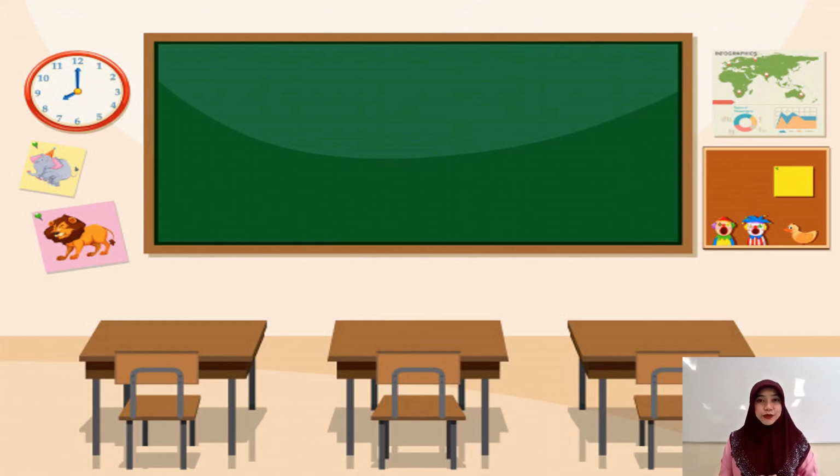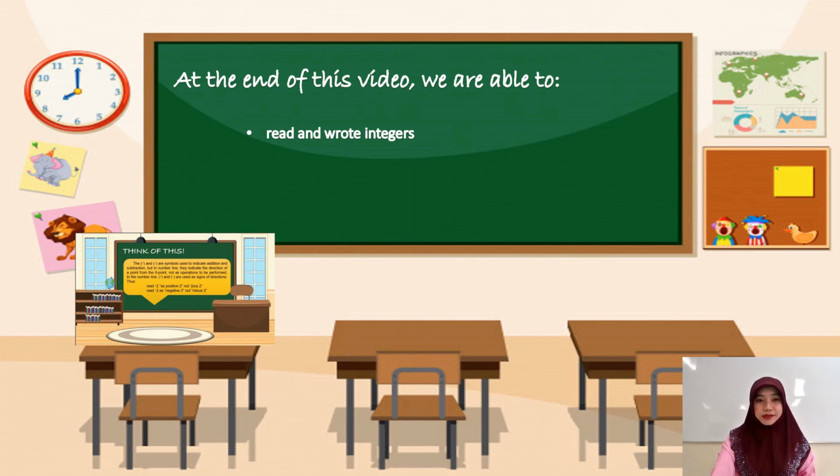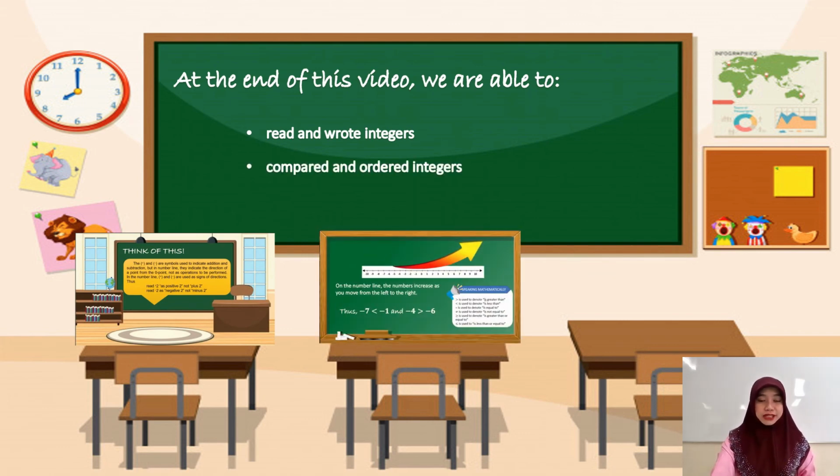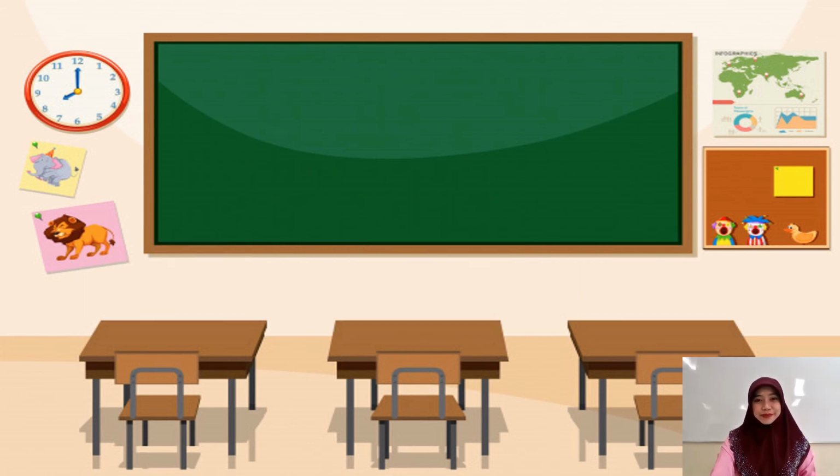That's it. Since we now understand integers and absolute value, let us go back to our objectives a while ago. At the end of this video, we are able to read and write integers, compare and order integers, and lastly, find the absolute value of numbers. So that is all for today.